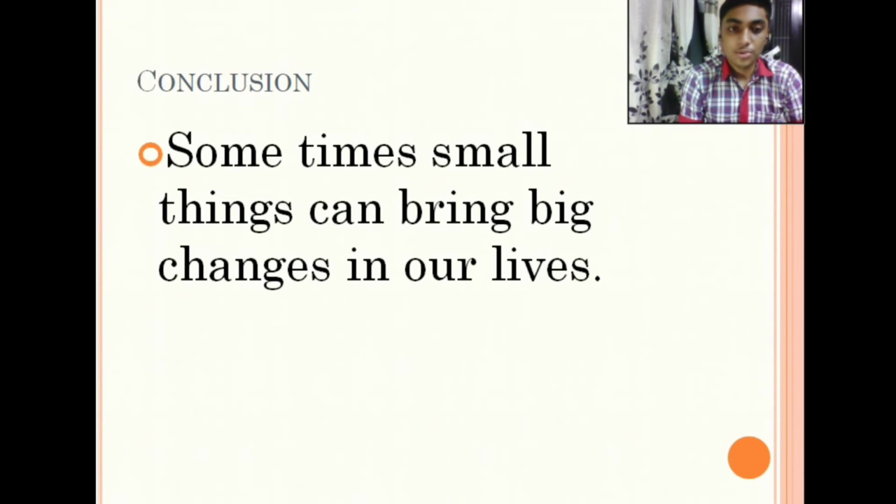Now, let's come to the conclusion of the poem, what message the poem wanted to give to society. The conclusion is that sometimes small things can bring big changes in our lives. This is the meaning of this poem.